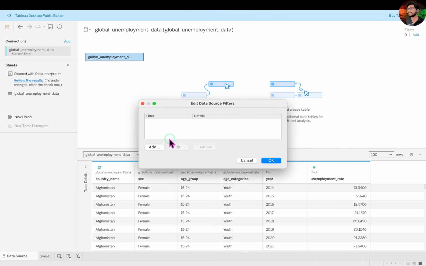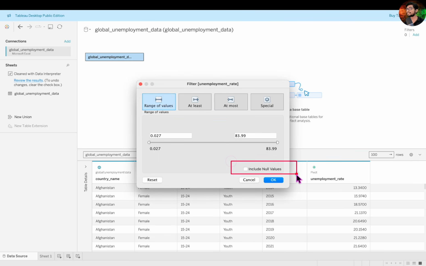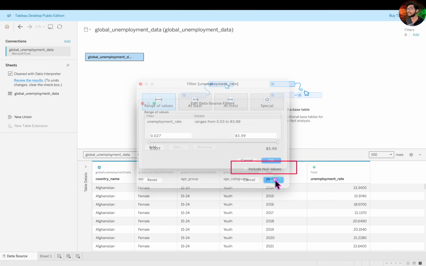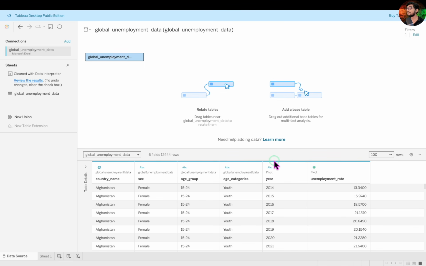In the pop-up, click Add again and select the column that contains the missing values. In our case, that's the unemployment rate column, and click OK. Now pay attention to this checkbox at the bottom, which is labeled Include Null Values. We want to leave this unchecked because checking it would keep the null values in the data. So essentially, we don't need to change anything in this dialog box. Just click OK, and in the next prompt, hit OK again, and Tableau will filter out the null values